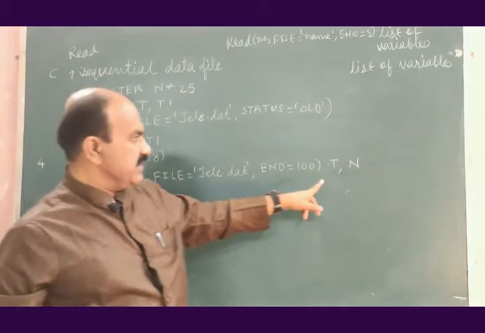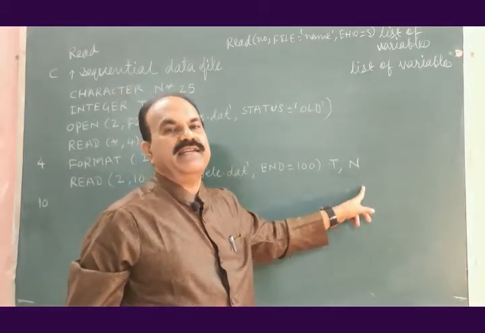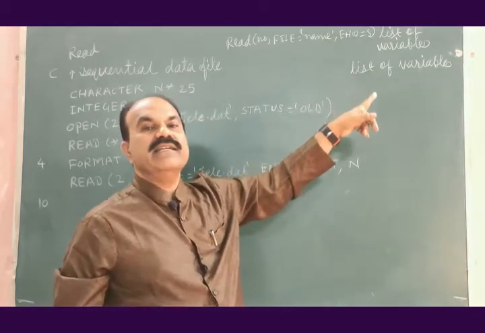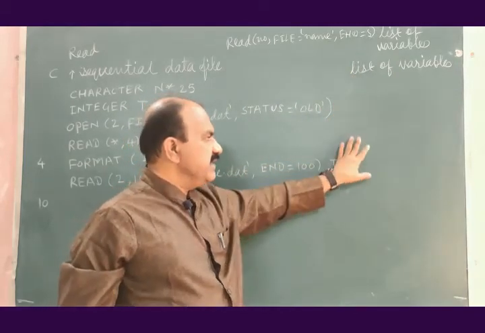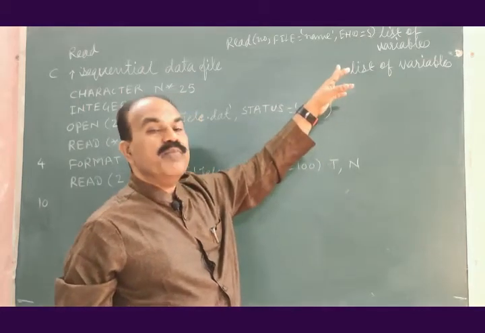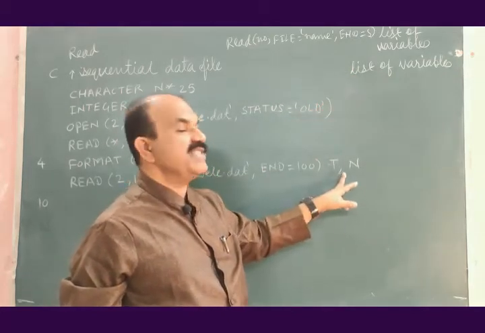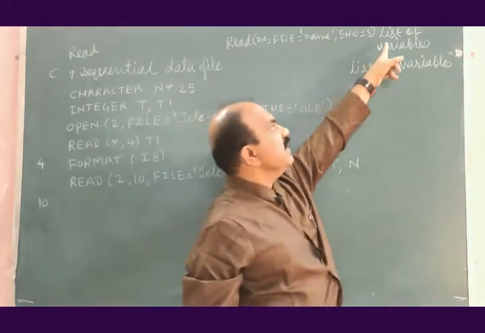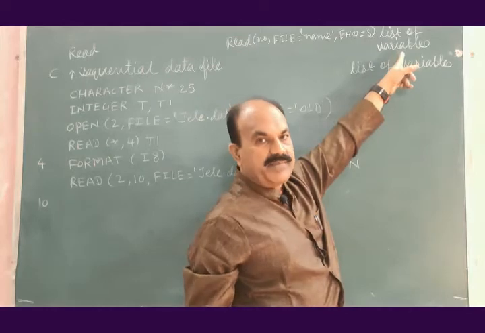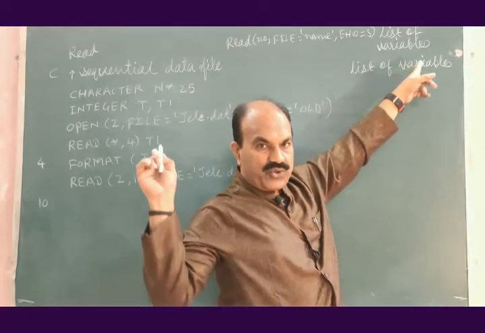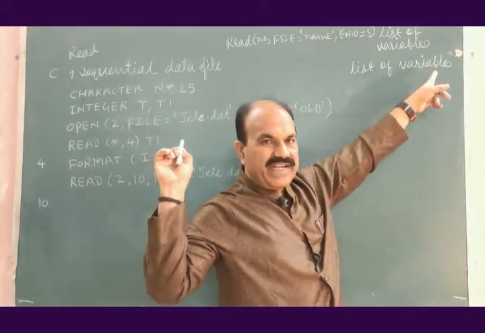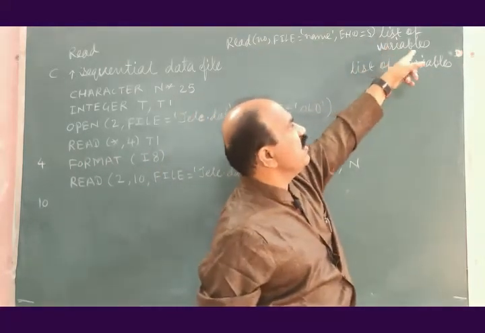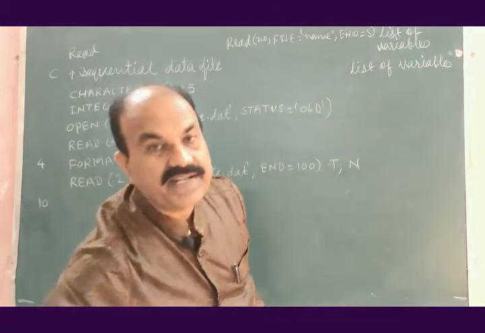Read statement, T is a variable, N is a variable. List of variables: if single variable, only T. If more than one variable, they should be separated by comma. This is the actual format. This was skipped when I wrote the format or syntax for the read statement. So you add this list of variables after this one. That is important.